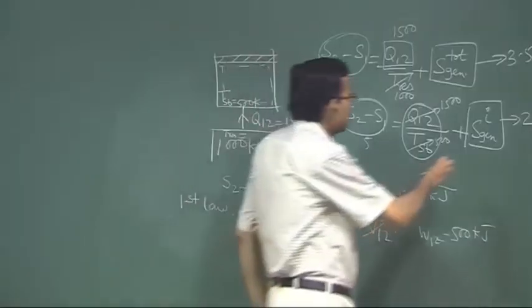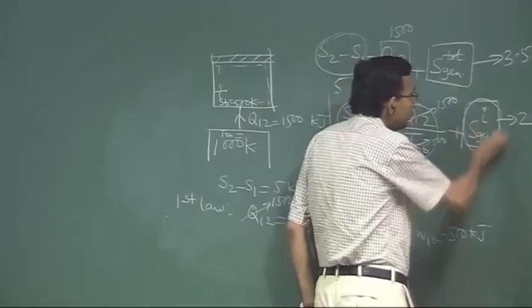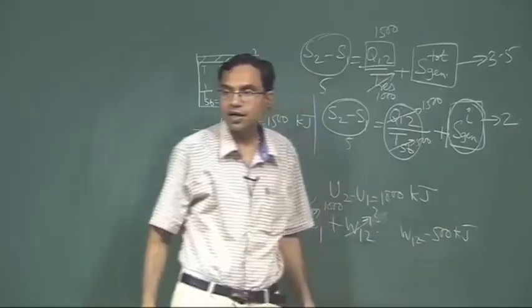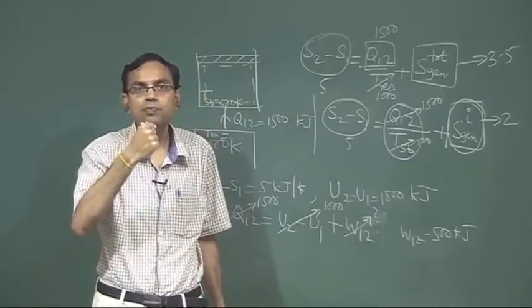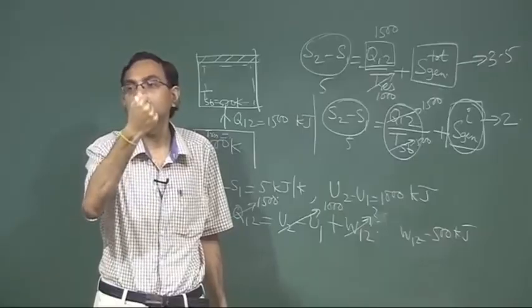See, this is a very typical critical question. W12 is equal to 500 kilojoule, this is correct, but it is not equal to integral PDV because it is not a quasi equilibrium process. How do you know that it is not a quasi equilibrium process? See, there is entropy generation due to internal irreversibilities. What is a quasi equilibrium process? It is such a slow process that the process must be internally reversible.